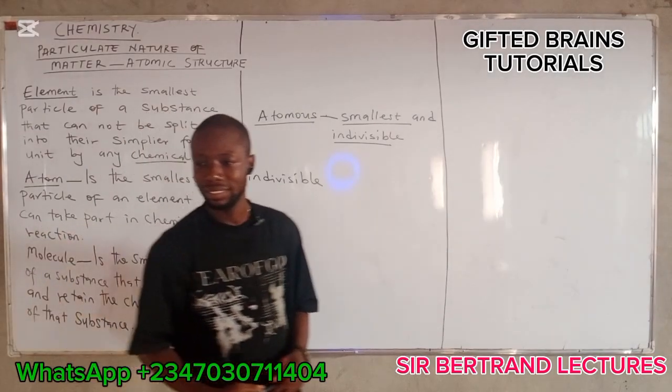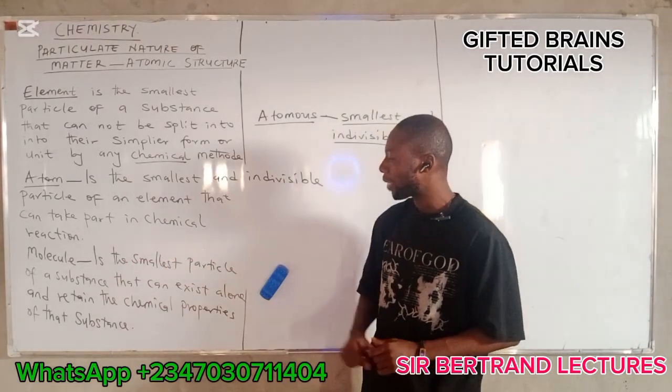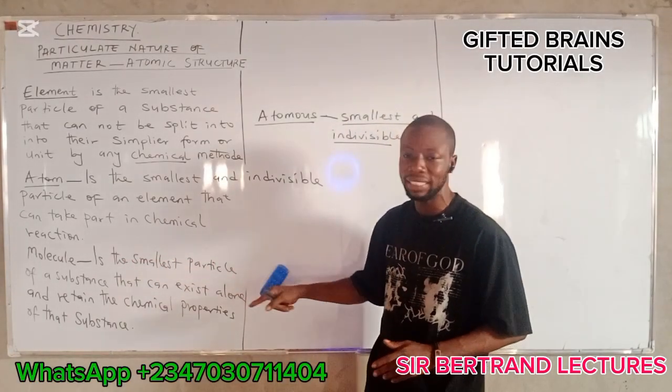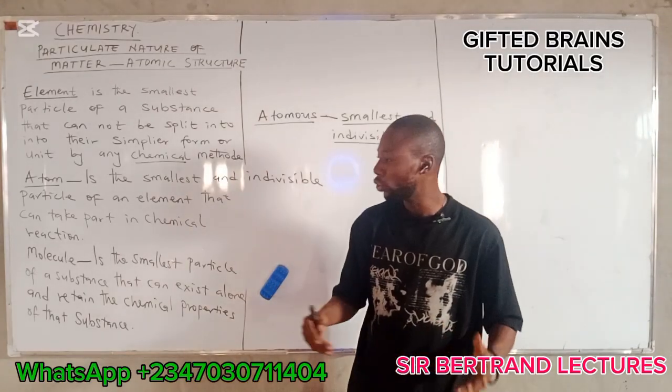Do you understand? All right. Molecule is the smallest particle of a substance that can exist alone and retain the chemical properties of that substance.